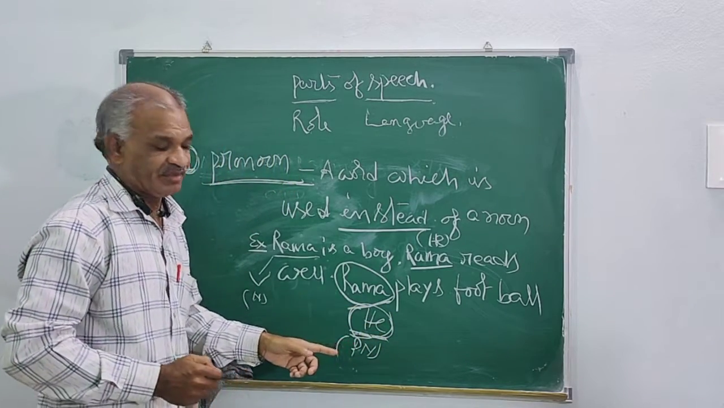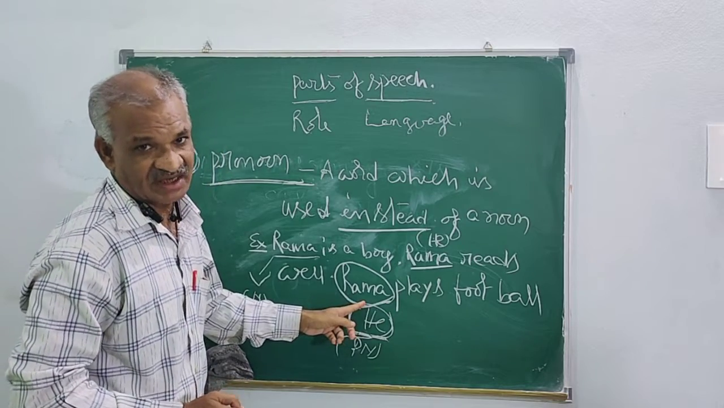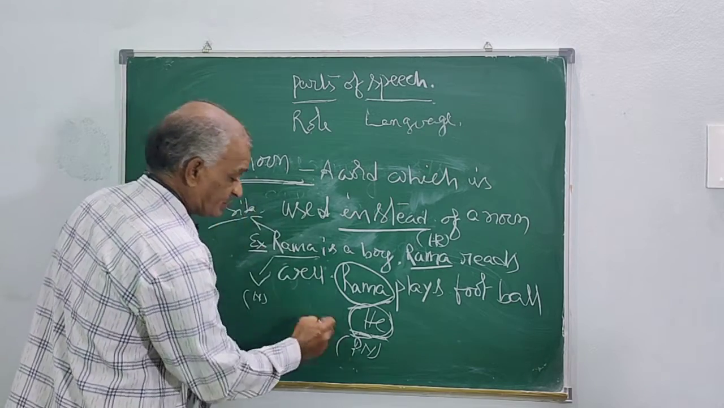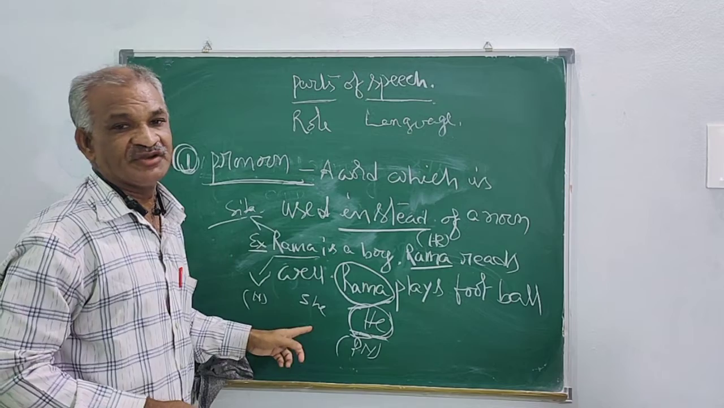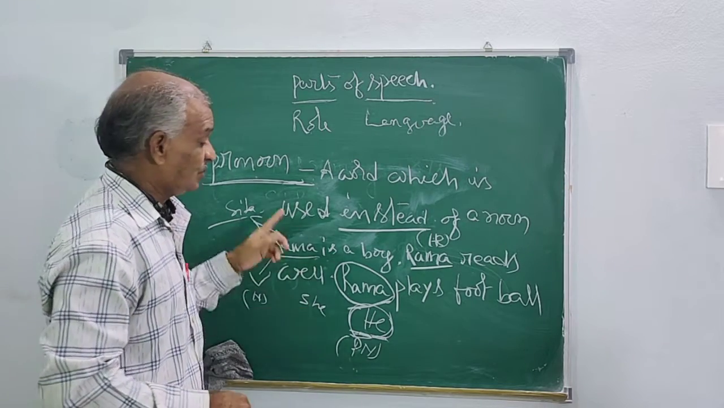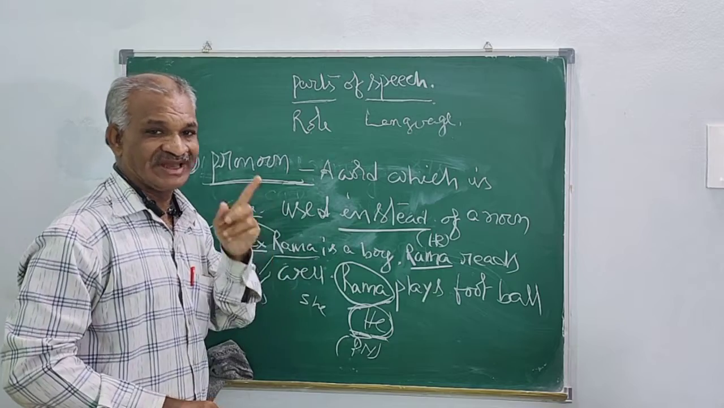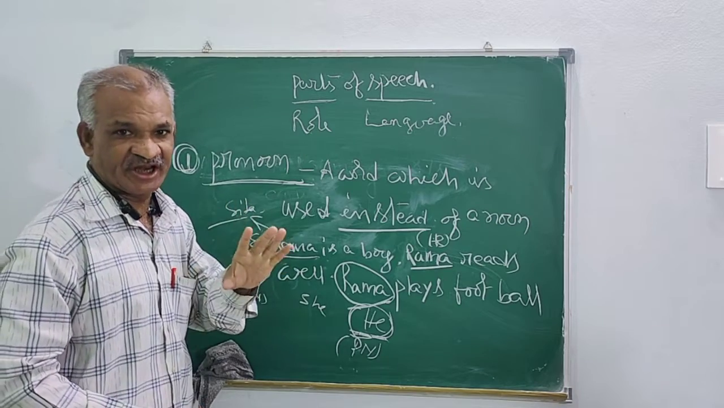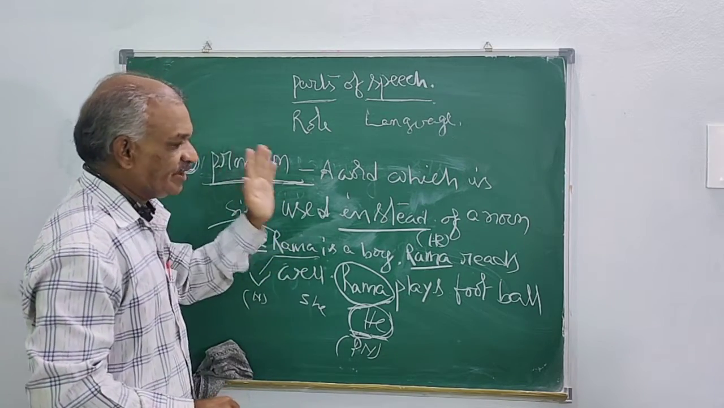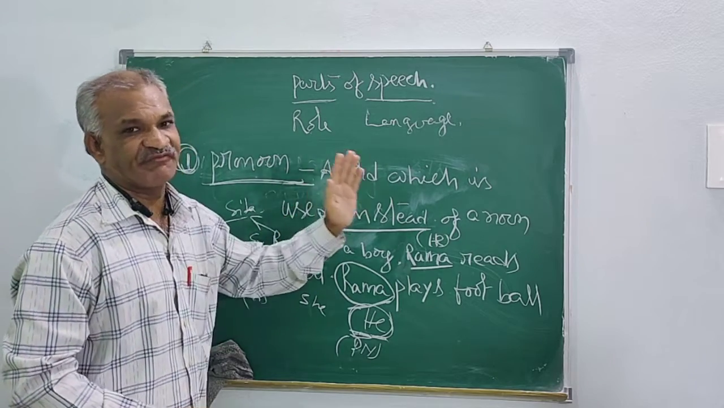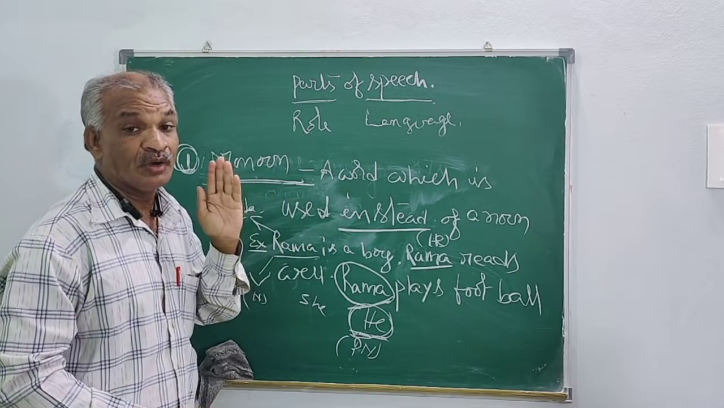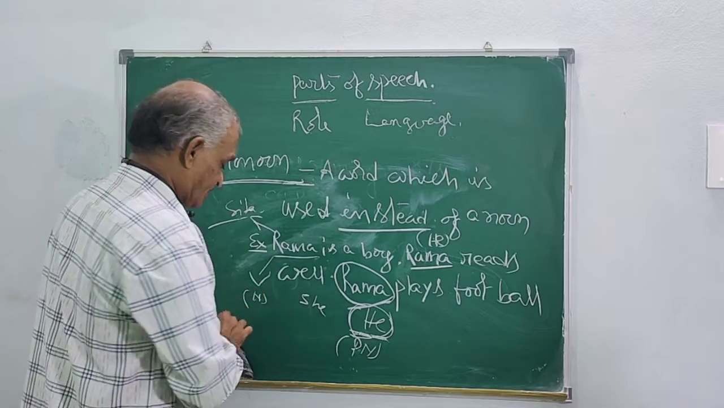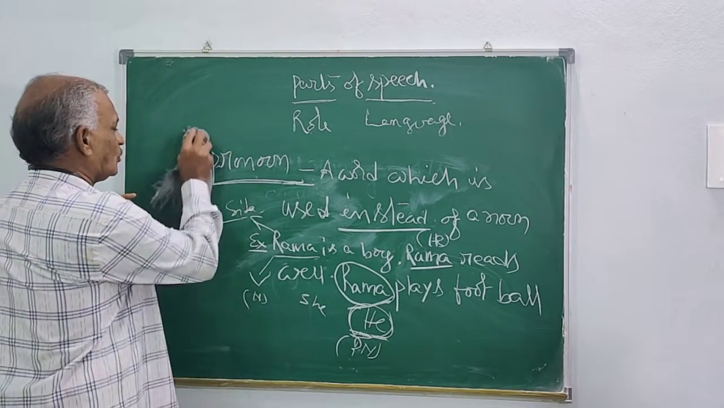Why did we use he? Because it is a masculine gender, that means male gender. If you write Sita, we have to use she, because it is a feminine gender. So if it is masculine gender, we use he. If it is feminine gender, we use she. Clear? It's very clear now. So once again, any word which is used instead of a noun is called a pronoun. Clear? Now you see, the two parts are over.